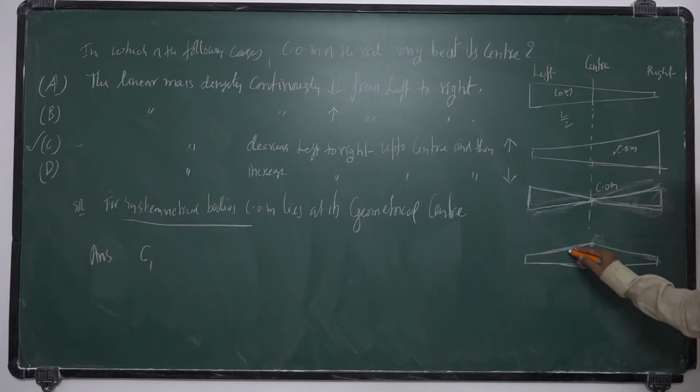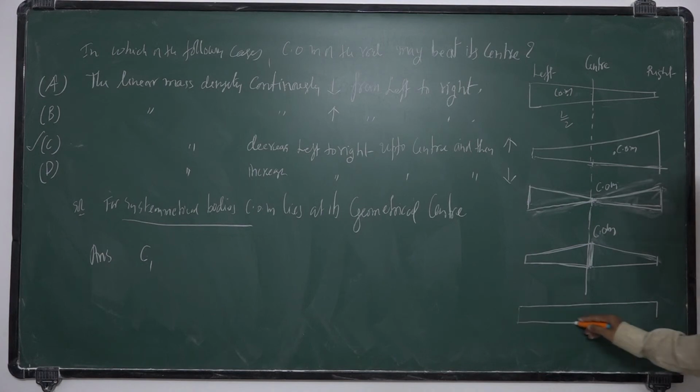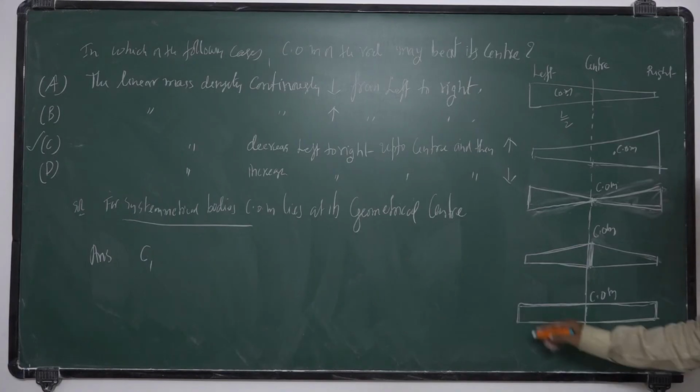First increases, then decreases, so it is also symmetric about the geometric center. So the center of mass lies at its center. This is the symmetrical body.